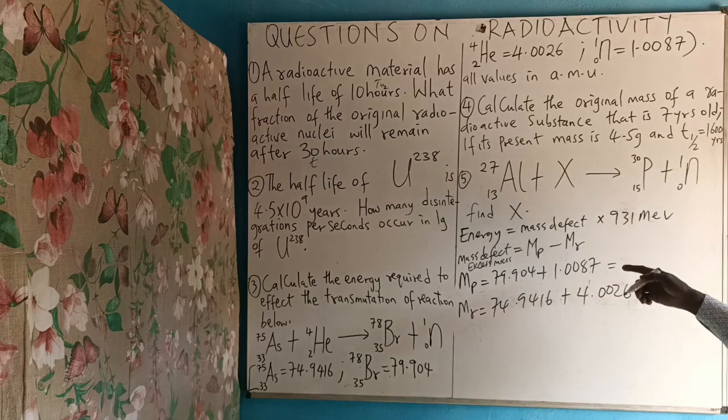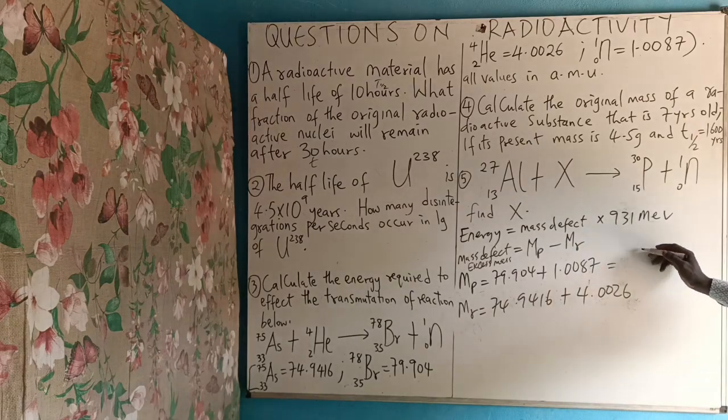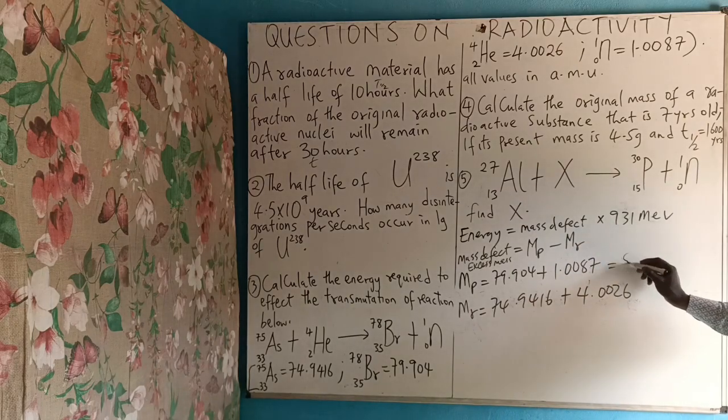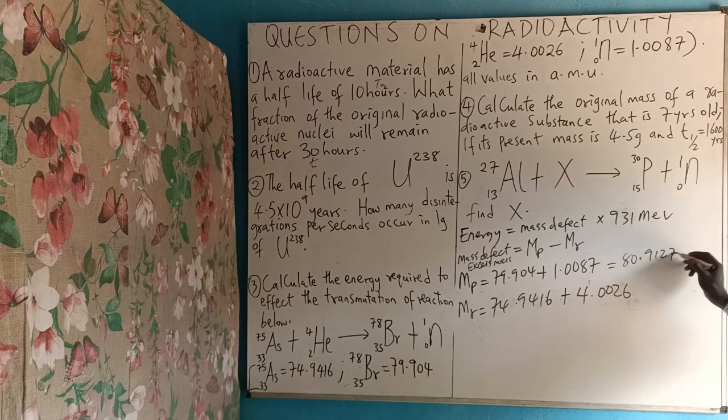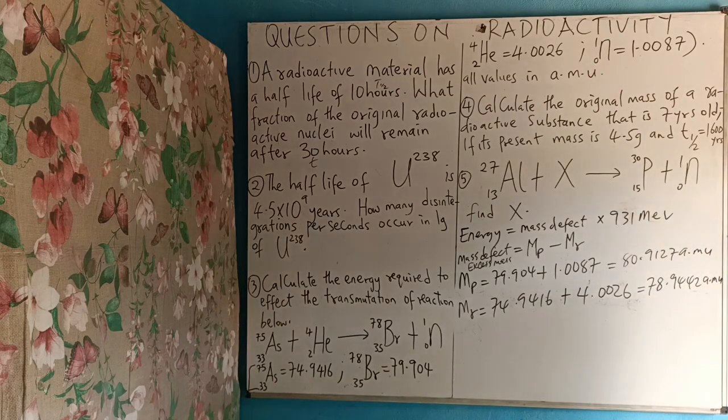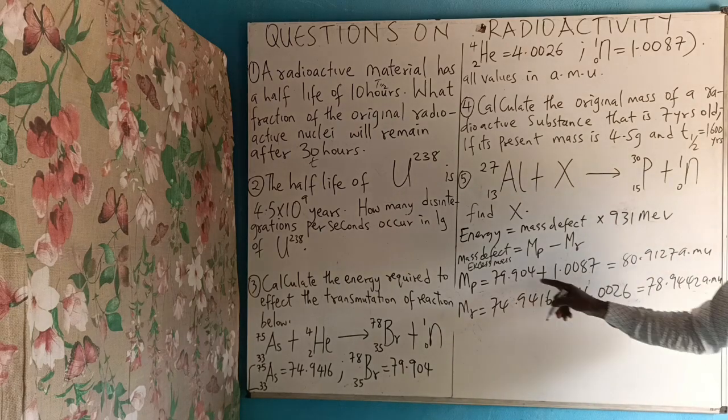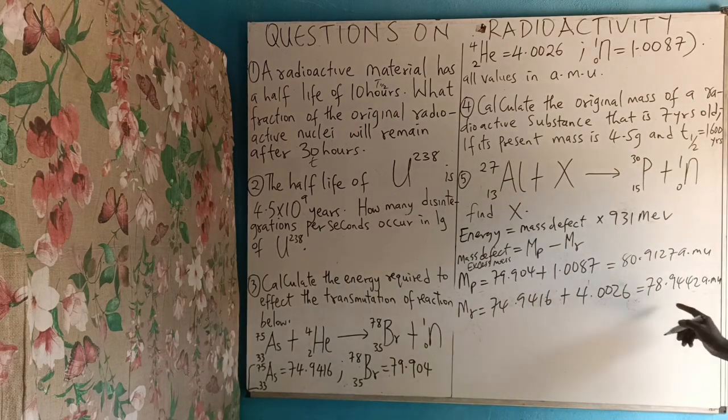When you add this, you'll be having 80.9127 AMU. Then when you add this, you'll be getting 78.9442 AMU. So this is what you get when you add up this, and this is what you get when you add up this.